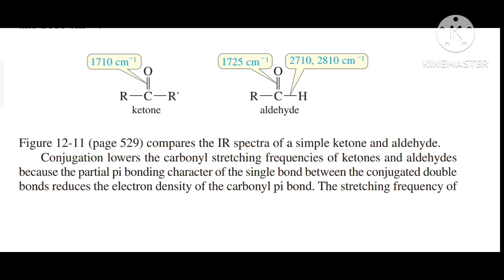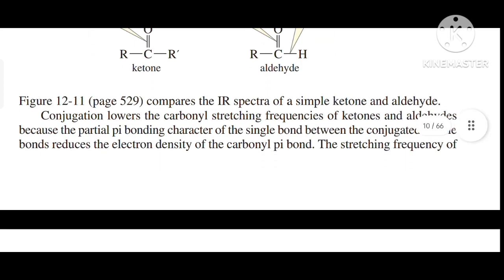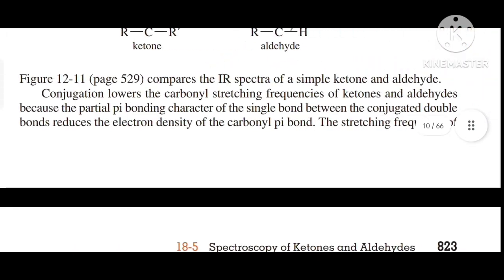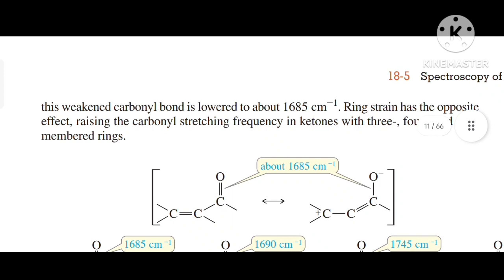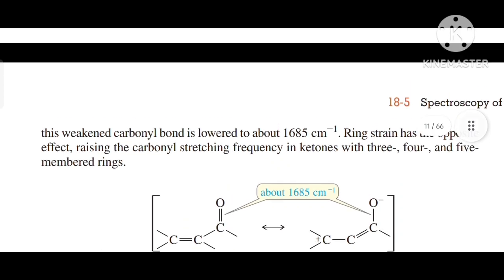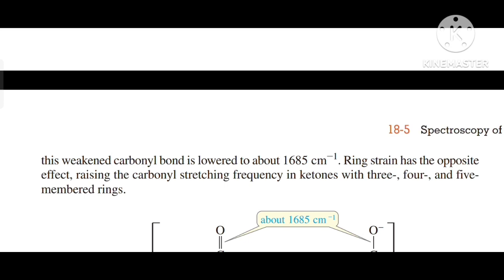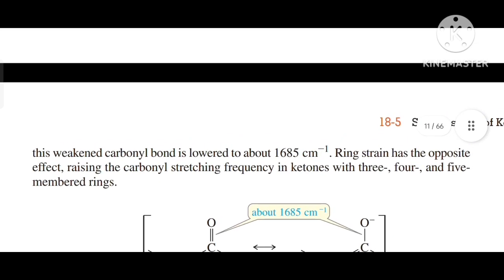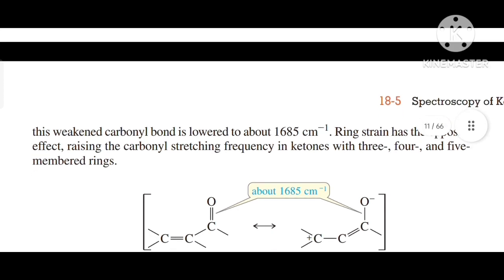Conjugation lowers the carbonyl stretching frequencies of ketone and aldehyde because the partial pi bonding character of the single bond between the conjugated double bonds reduces the electron density of the carbonyl pi bond. The stretching frequency of this weakened carbonyl group is lowered to about 1685 cm⁻¹. Ring strain has the opposite effect, raising the carbonyl stretching frequency in ketones with 3, 4 and 5 membered rings.